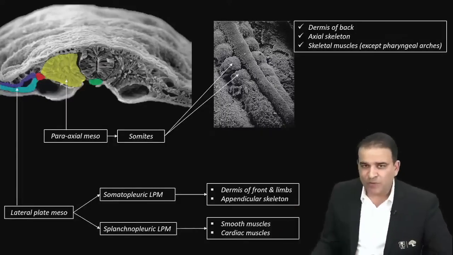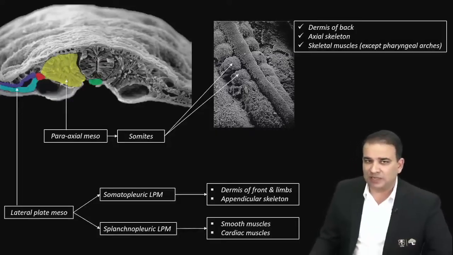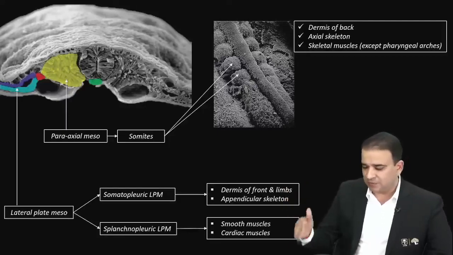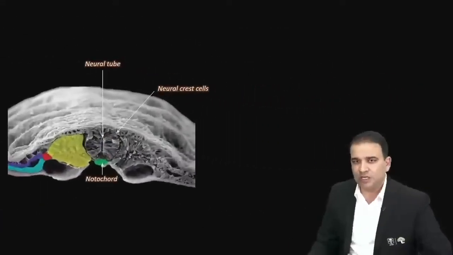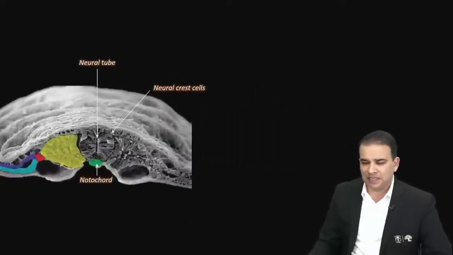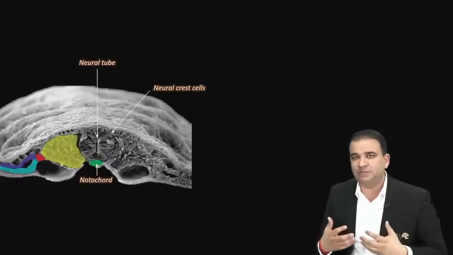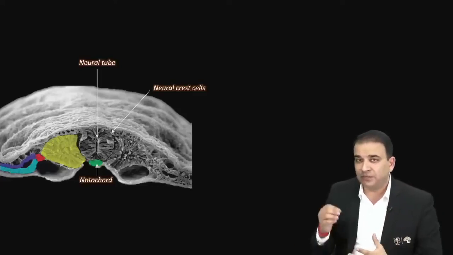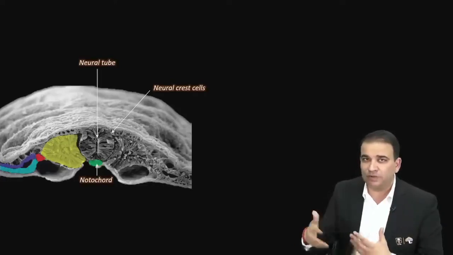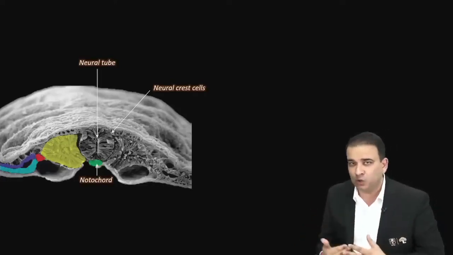Okay, now moving on, let's come back to the neural tube and the neural crest cells. Now we saw the derivatives of the mesoderm here. Now I focus on the neural tube and the neural crest cells, guys, and the notochord also. Notochord itself is made up of axial mesoderm, but the function of the notochord is to stimulate the ectoderm and form the neuroectoderm. So the neural tube is formed because of the notochord.